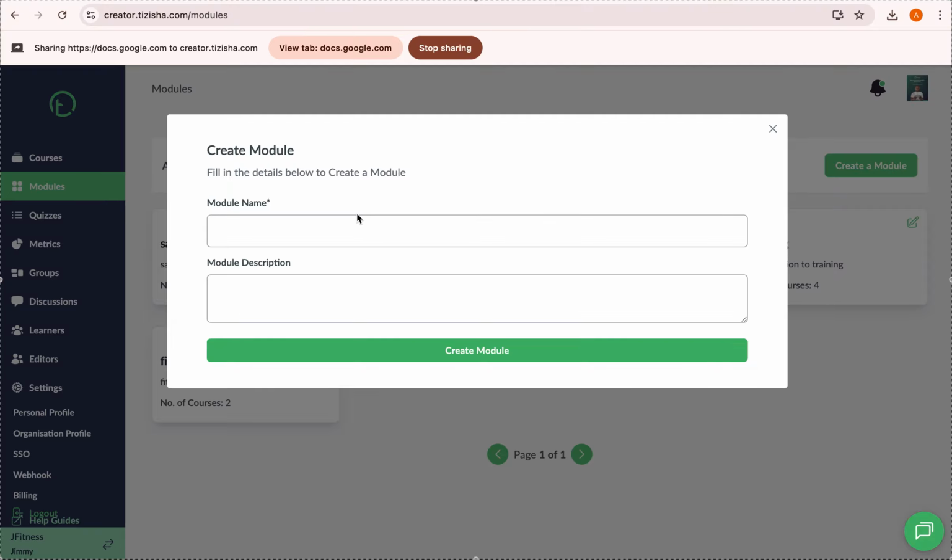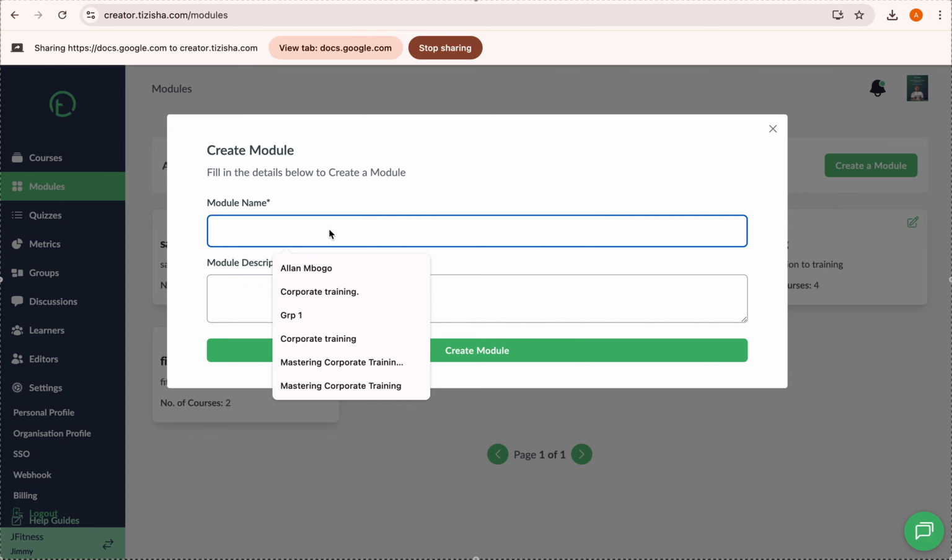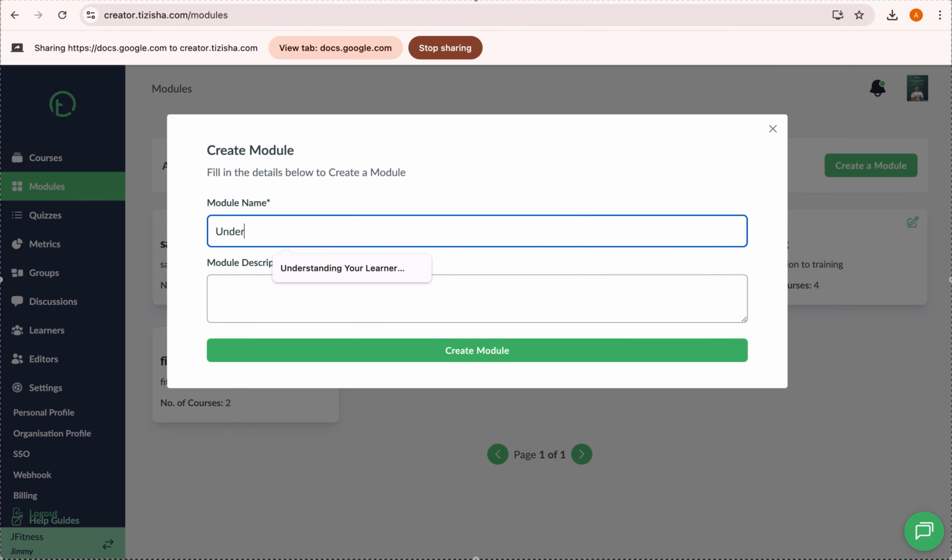Let's create a module. You'll be prompted to add a module name. Maybe we can call this module, let's see, let's call it understanding your learners.